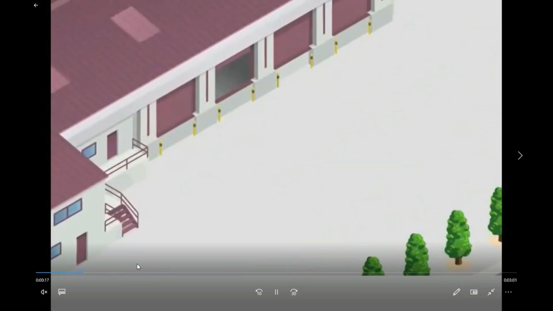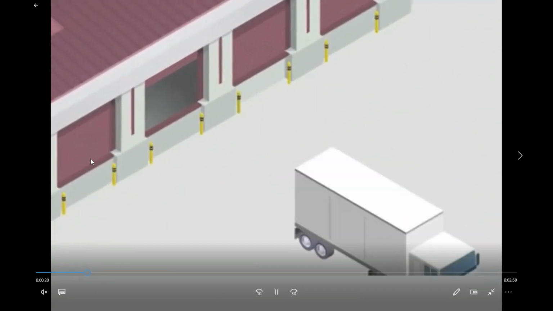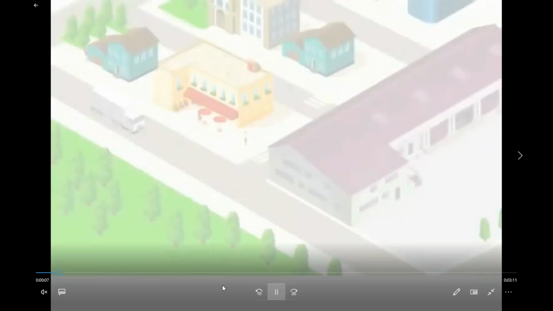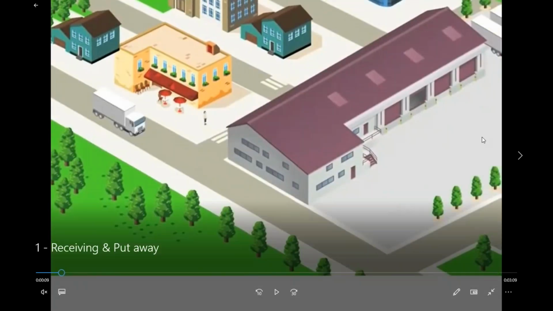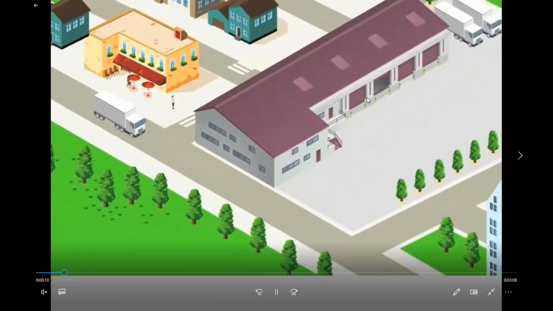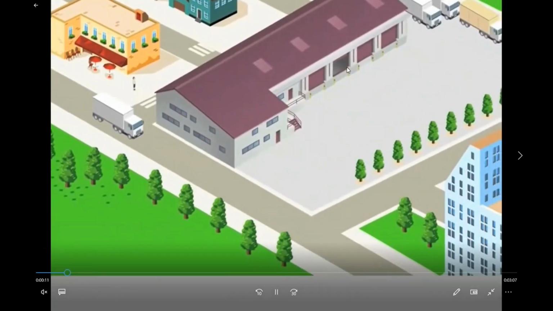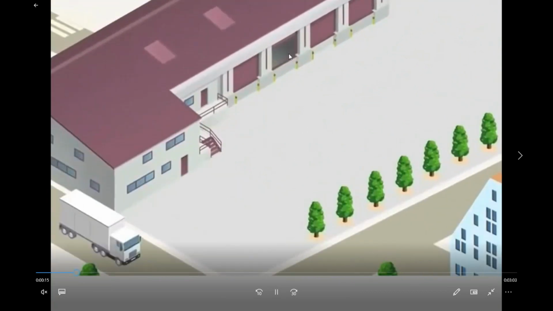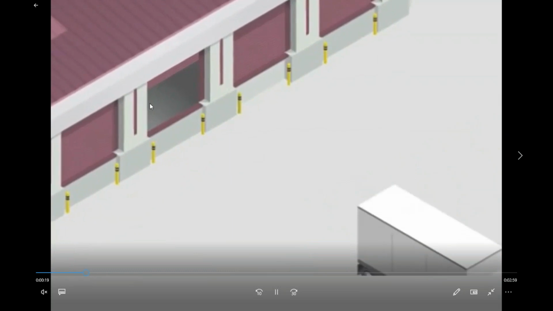So the truck is coming into your warehouse, and the other surrounding area around the warehouse, maybe this whole area, is the yard, right? So this is handled by yard management, and these are the doors of the warehouse. So for example, they are going here. So it is an inbound door. So the truck will go inside this,